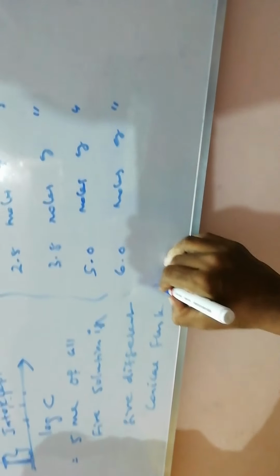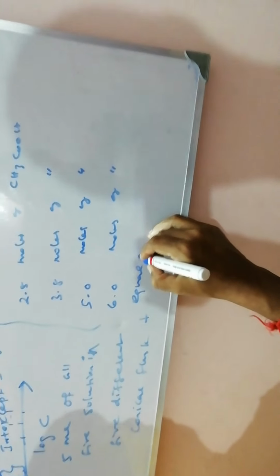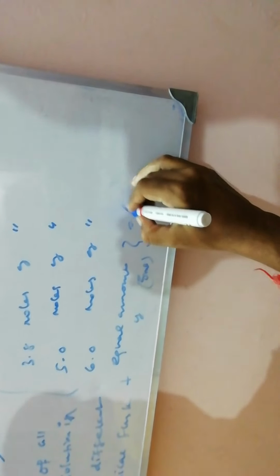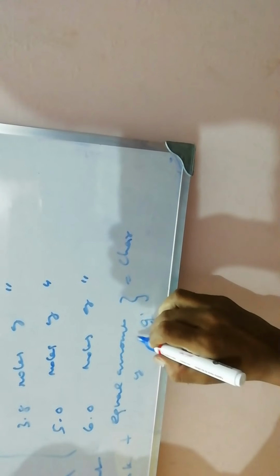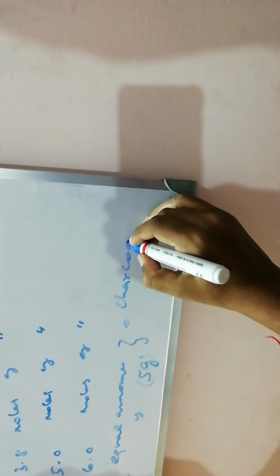Then I add an equal amount, 5 gram of charcoal powder, to all these 5 solutions.